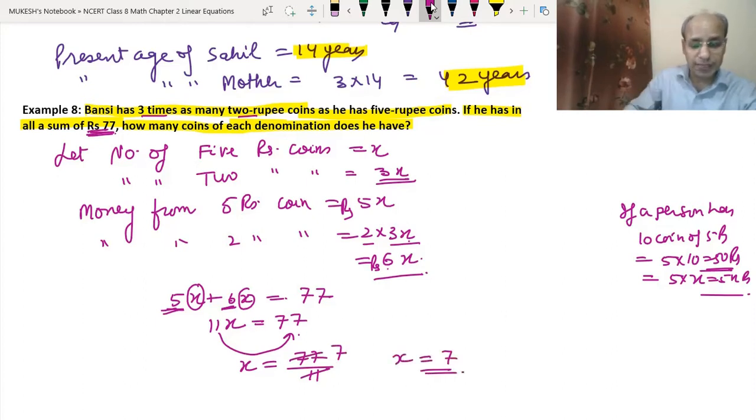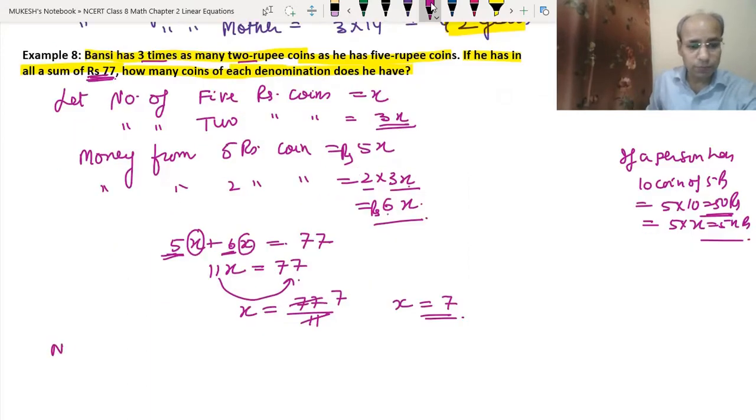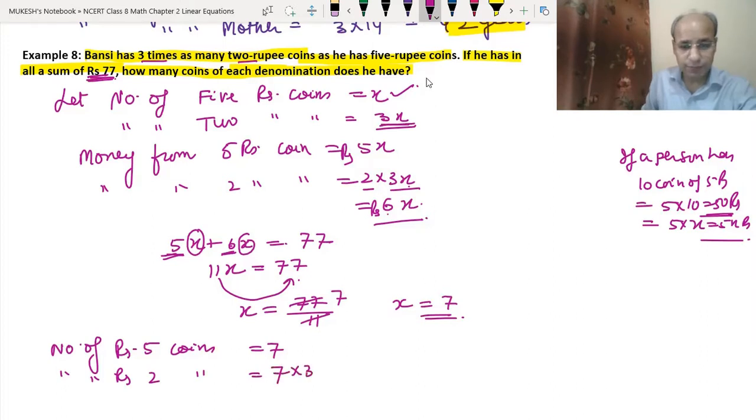So now we can write the answer. The number of 5 rupee coins is 7, because we assumed it to be x, and the number of 2 rupee coins will be 3x, that means 7 into 3. 7 into 3 means 21 coins. So we have 7 coins of 5 rupees and 21 coins of 2 rupees.